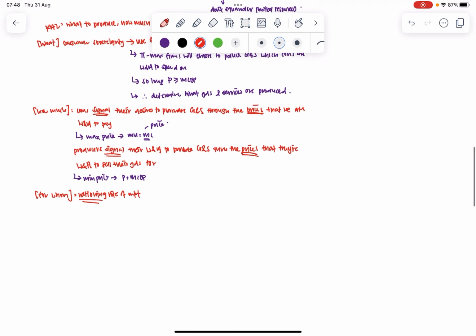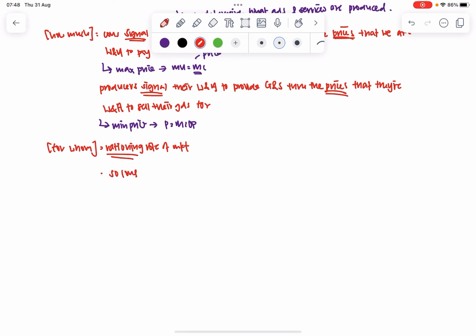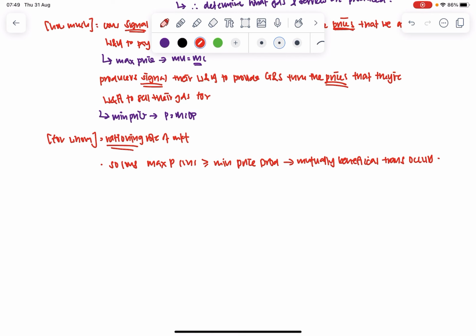So long as the maximum price consumers are willing to pay is greater than or equal to the minimum price producers are willing and able to accept. Producers are willing to accept, consumers are willing to pay. So long as this is greater than or equal to that, you realize that a mutually beneficial transaction occurs. Okay? But where do I talk about the rationing part?